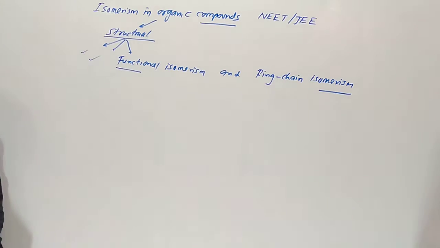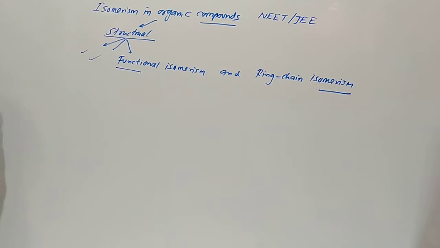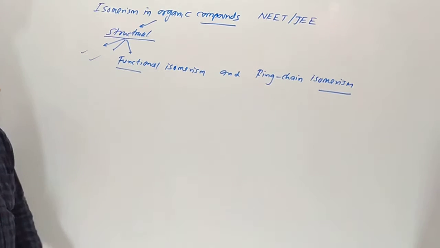The remaining two structural isomerisms are functional and ring chain. Ring chain is not given in the book, but it is asked in exams. So watch the full video.